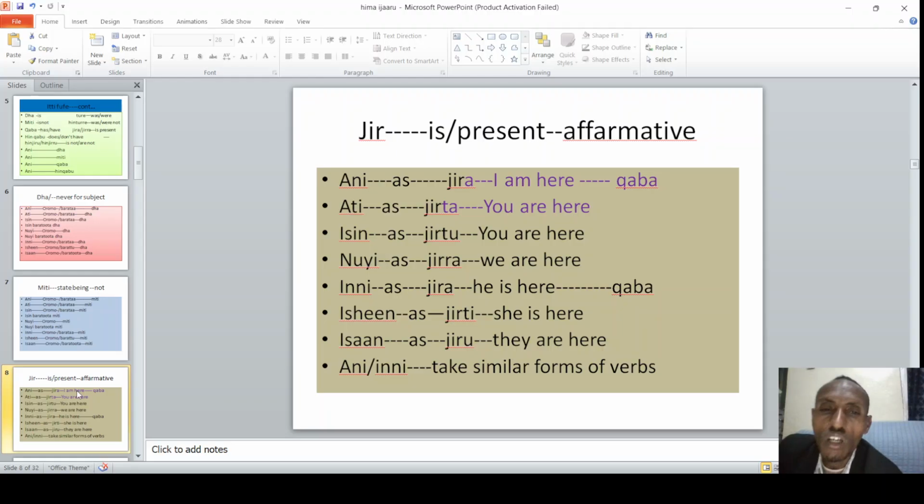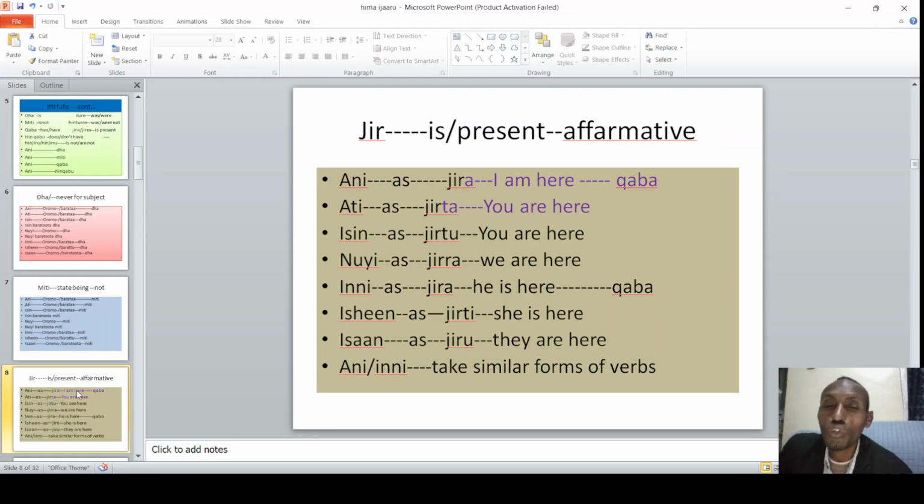Jira, jirta, jirtu, jirra. In Afaan Oromo, the verb indicates what subject is the maker of the sentence. For example, when someone says jirra, this dictates that the subject is nuyi, or we.